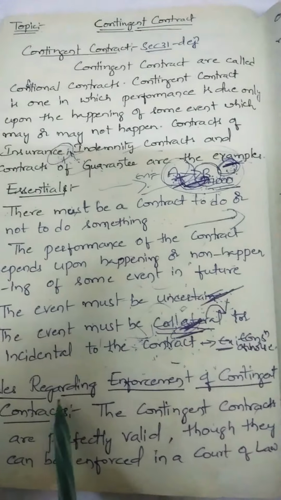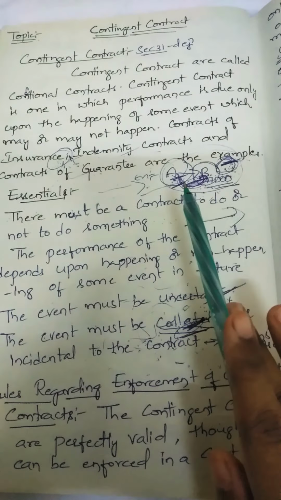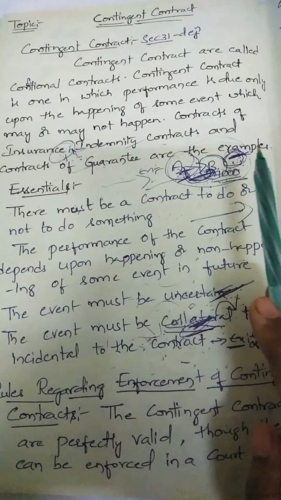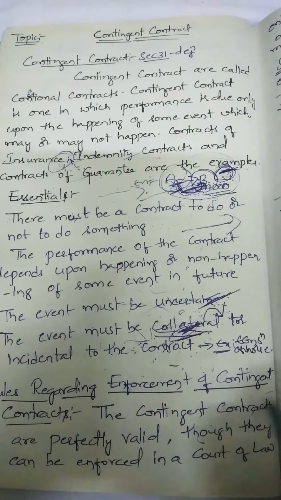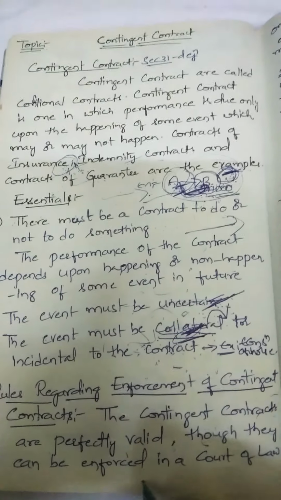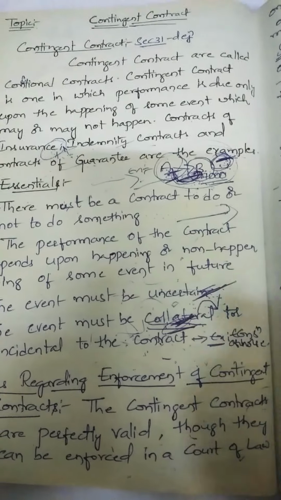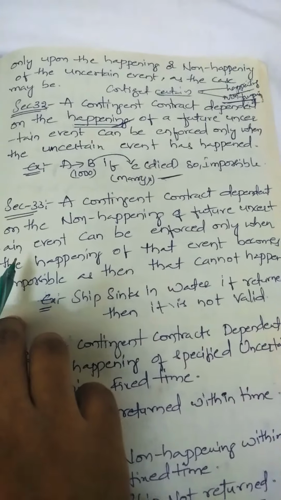Next, rules regarding the enforcement of the contracts. These contingent contracts are also valid only if some rules are followed. What are the rules that we discussed here? The contingent contracts are perfectly valid, though they can be enforced in a court of law only upon the happening or non-happening of the uncertain event, as the case may be.